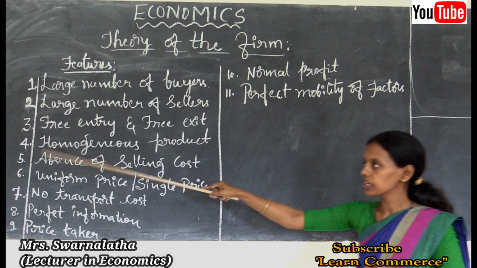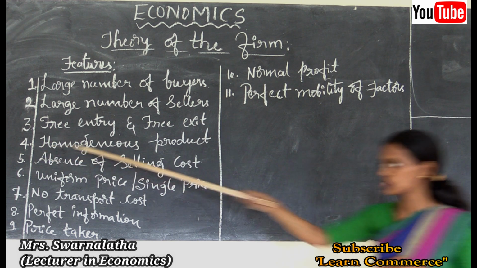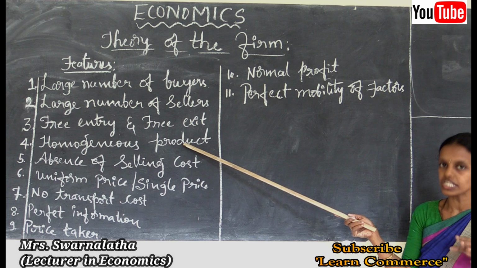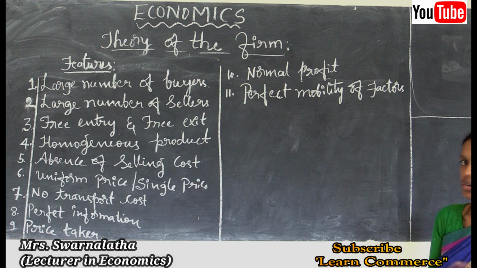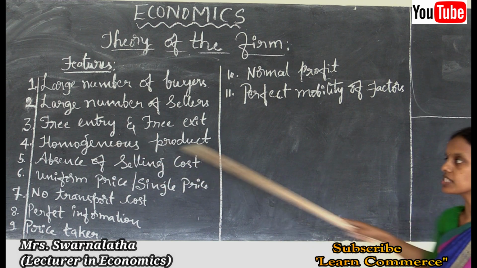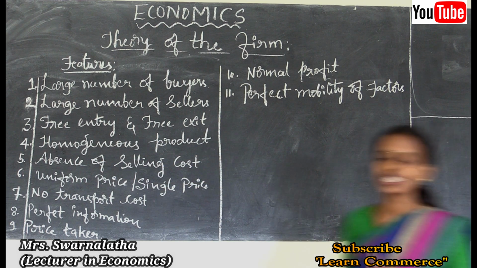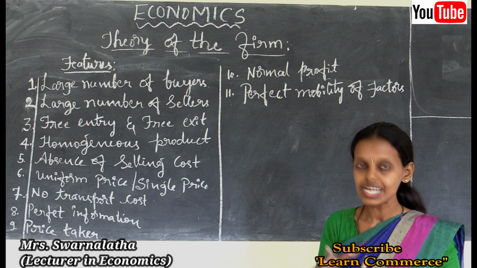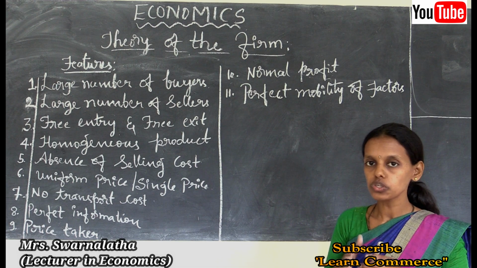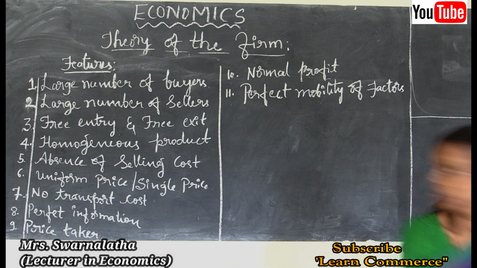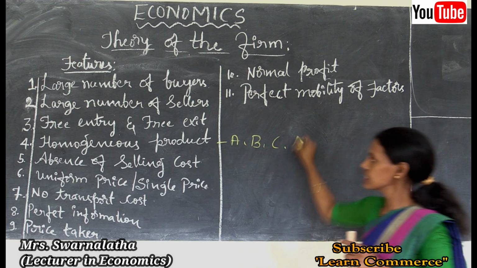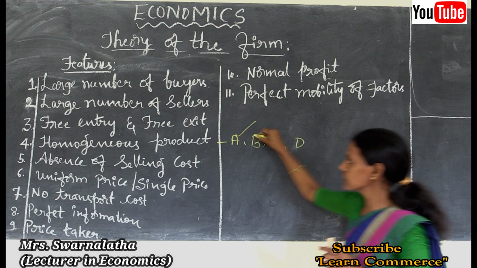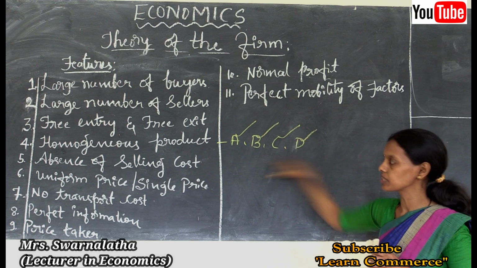Next, the fourth main characteristic of a perfectly competitive market is homogeneous product. All perfectly competitive markets produce homogeneous products, which are identical products, the same kind of products. Suppose firm A, firm B, firm C and firm D have the vegetable market.